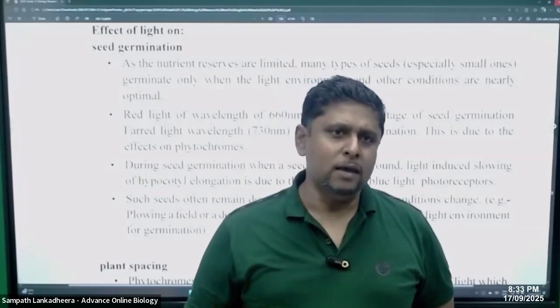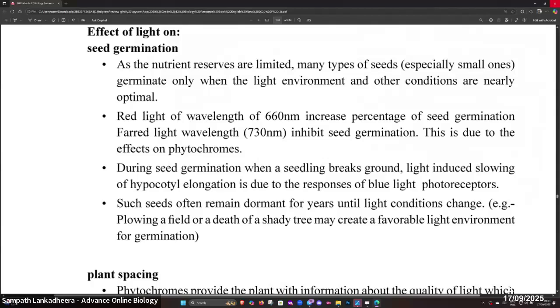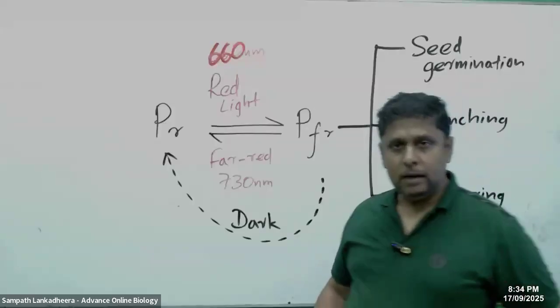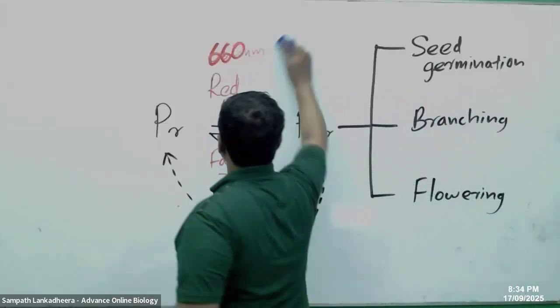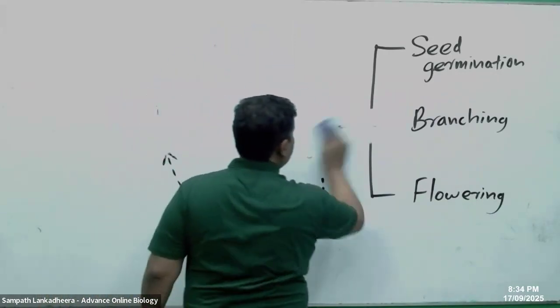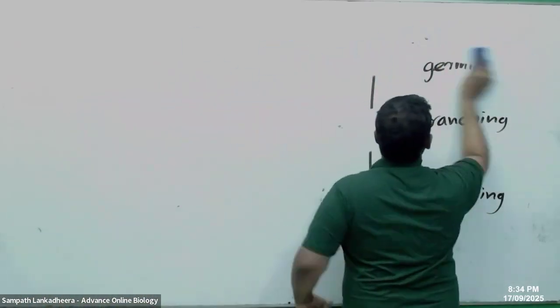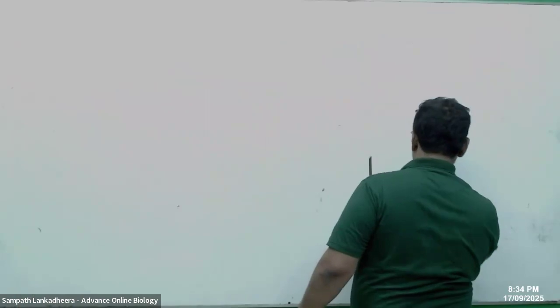So some plants wait until the light conditions become optimum and germinate only when the light environment and the other conditions are nearly optimal. Red light of wavelength 660 increases the percentage of seed germination. Far red light of wavelength 730 decreases it. Now, if you take seed germination when the plant is growing under the shade of another tree, right?